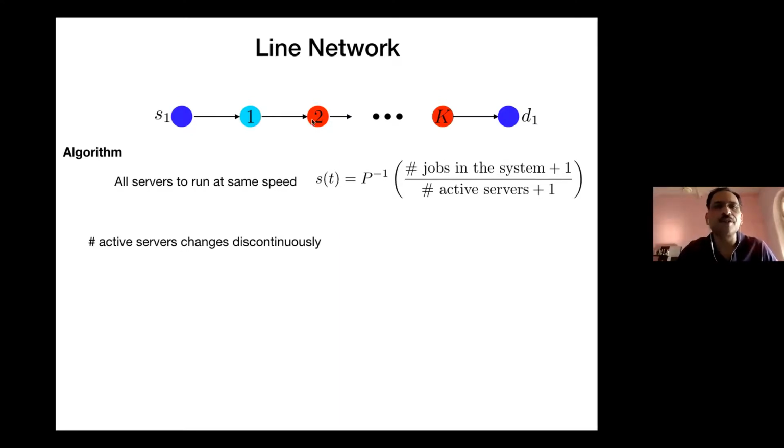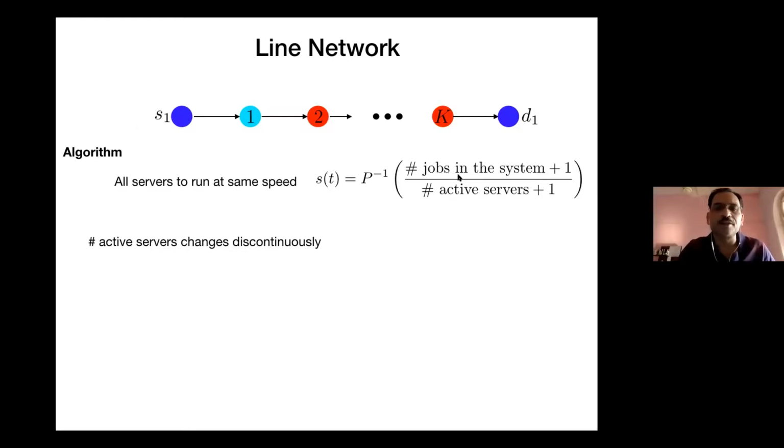So in this particular case, there are just two active servers, 2 and k. So the denominator will be 2 plus 1. And you discount the fact that S1 is not counted as an active server. S1 is always active as long as it has a job. So you look at the sum across all servers of how many jobs there are, that's the numerator, and divide that.